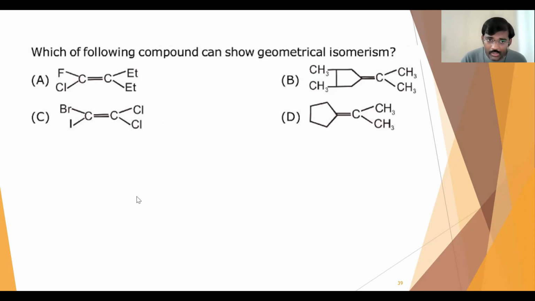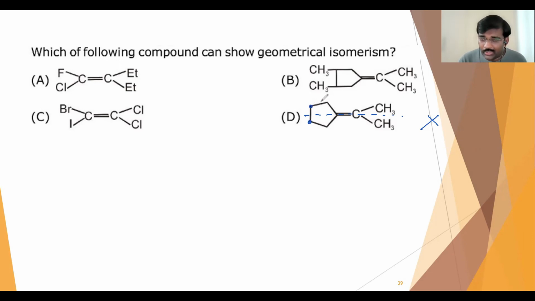Now we will check B and D. In this case, there is no geometrical isomerism here either, because again you can see there will be two identical carbons attached on it.